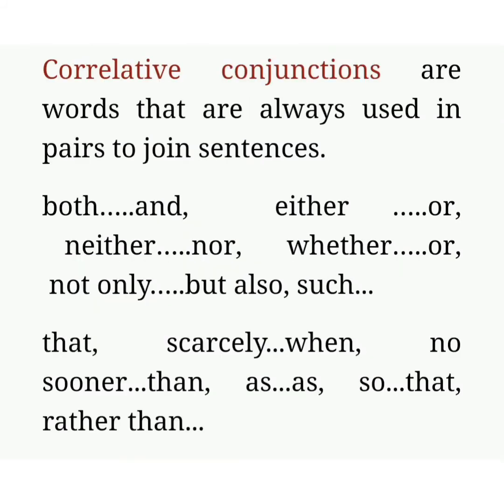Next one is correlative conjunctions. These conjunctions are words that are always used in pairs to join sentences. The pairs are both and, either or, neither nor, whether or, not only but also, such that, scarcely when, no sooner than, as, so that, rather than.